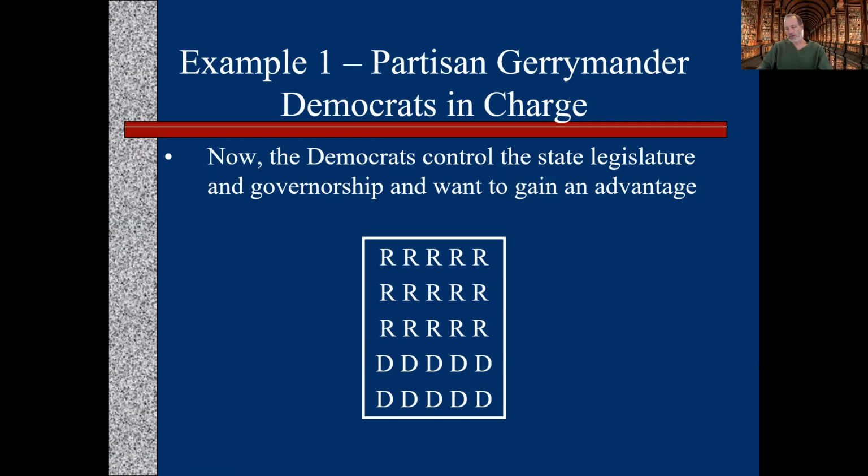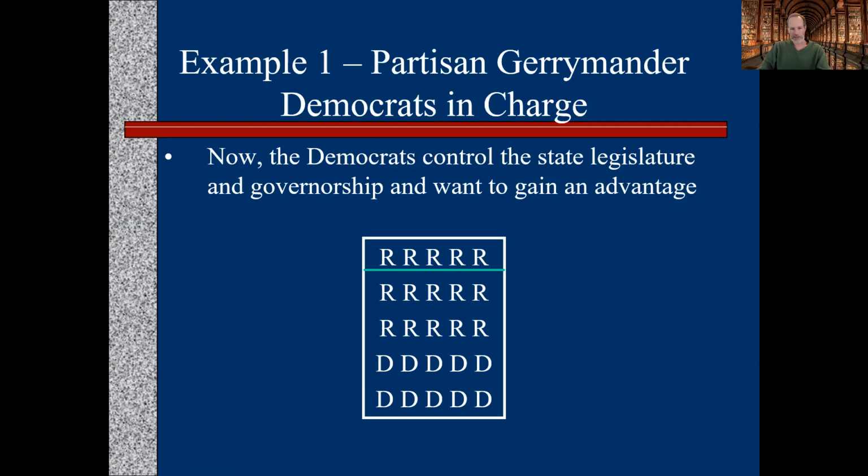So I'm going to say pause the video, think about it, and you can draw maybe on the screen here how you would draw the potential districts. Okay, so assuming you took the time to do that, here's our map. And so we're going to use our different techniques, packing and cracking, to draw some districts. So the Democrats are in charge. So what are they going to do?